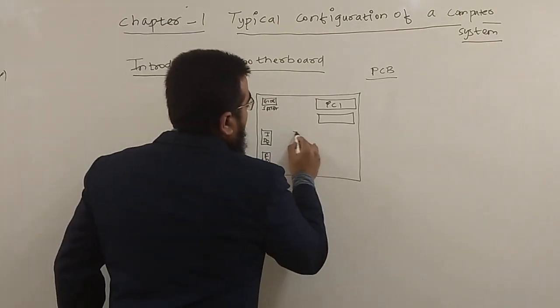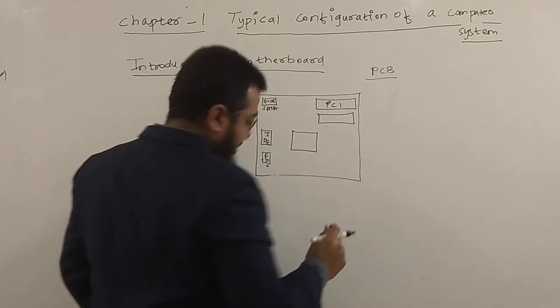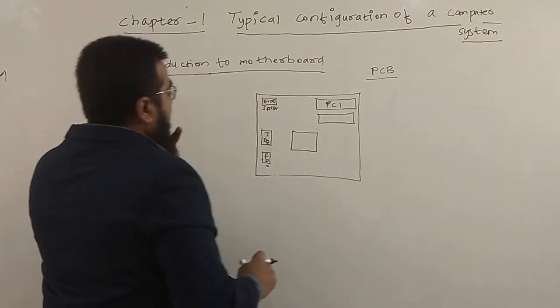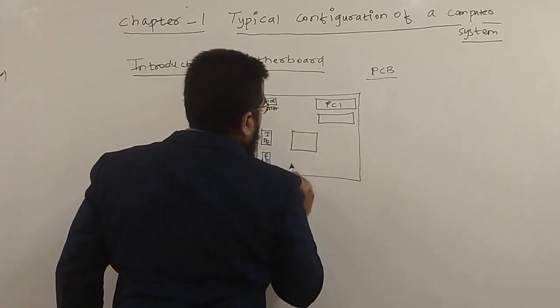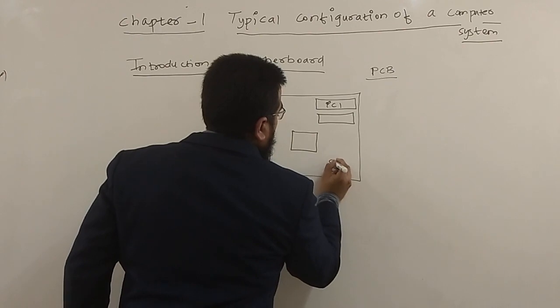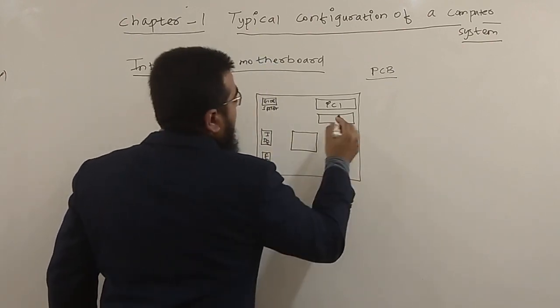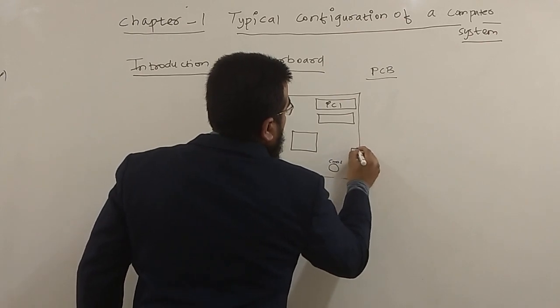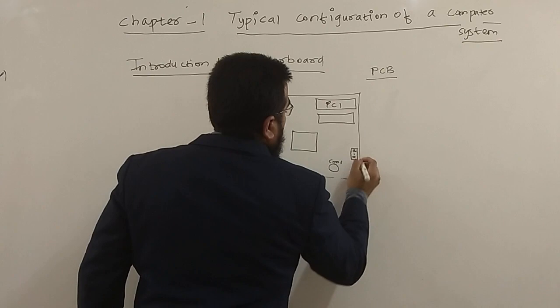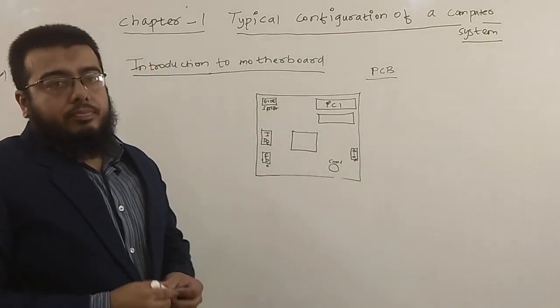Then you'll be finding a processor socket, where the processor will be mounted. You'll be finding a CMOS battery. You'll be finding BIOS. So this will be called the motherboard.